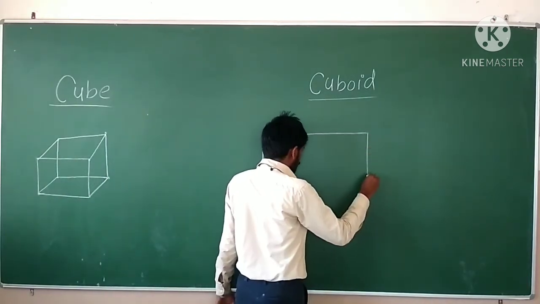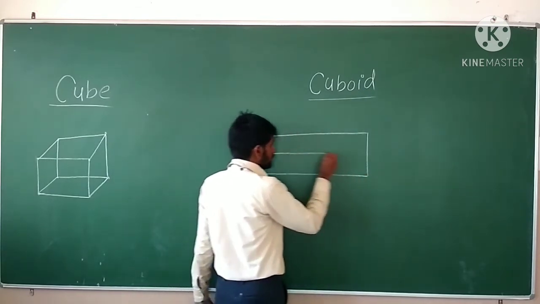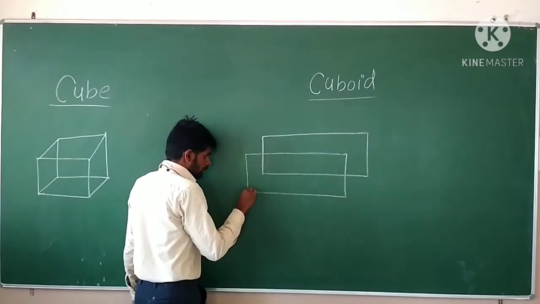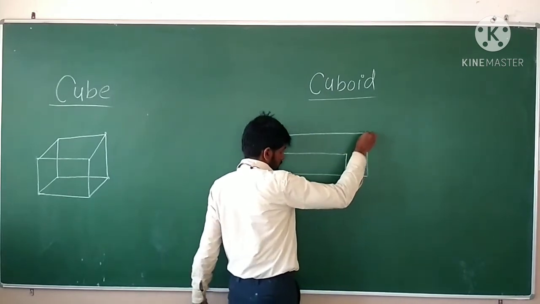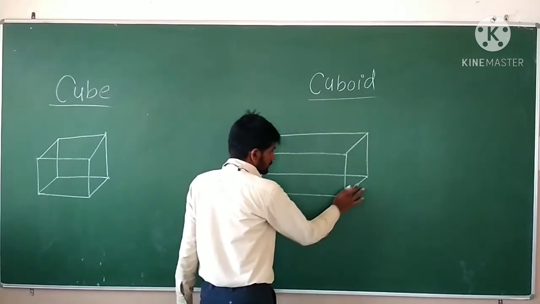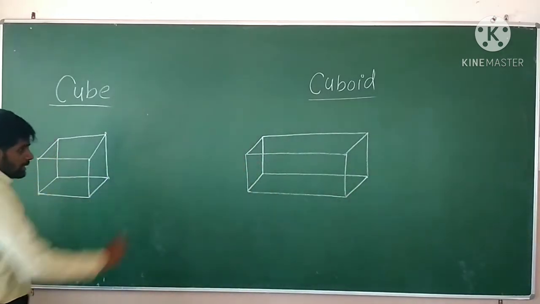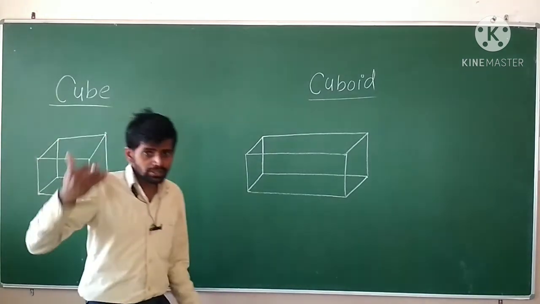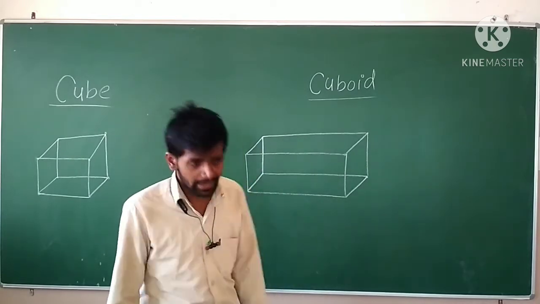Cuboid is in the form of rectangle. So first of all we will draw one rectangle, then the another rectangle. Again we will join these two things. Let's join it. Simple. Okay, so this is a cuboid. This is cube and that is the cuboid. Okay, the cube is made up of 6 squares and the cuboid is made up of 6 rectangles.